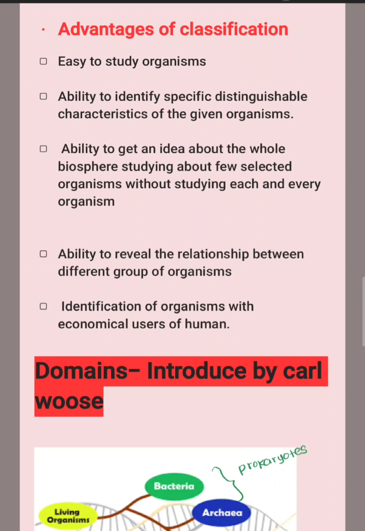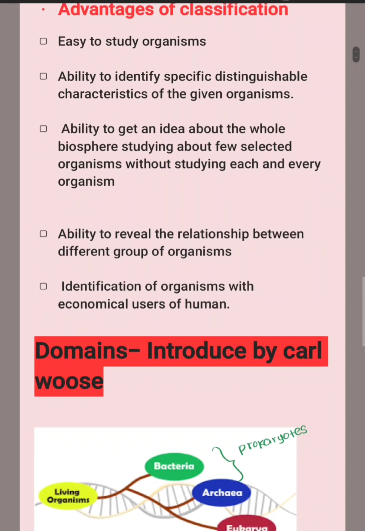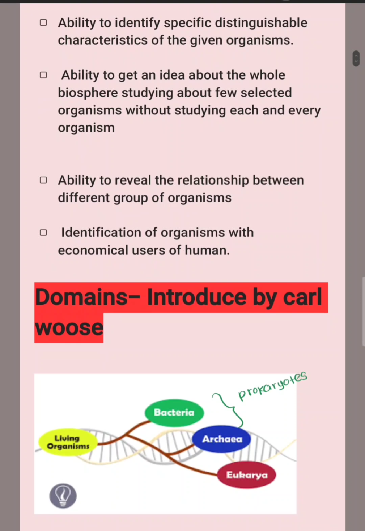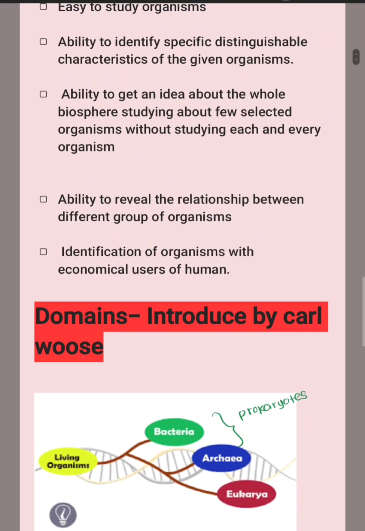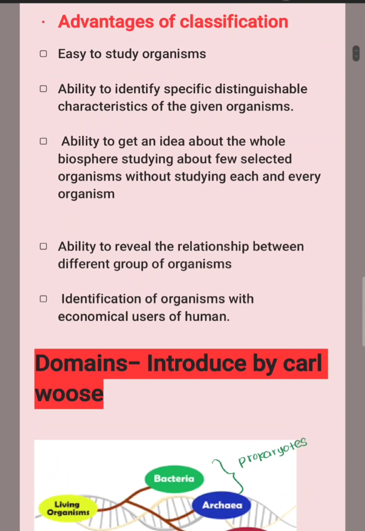The next advantage is that we can get an idea about the whole biosphere by studying a few selected organisms without studying each and every organism. The ability to reveal the relationship between different groups of organisms, as well as identification of organisms with economic uses for humans, are the main advantages of classification.